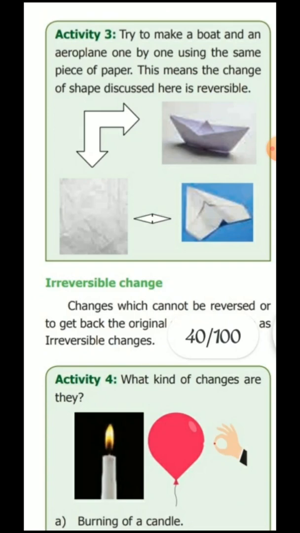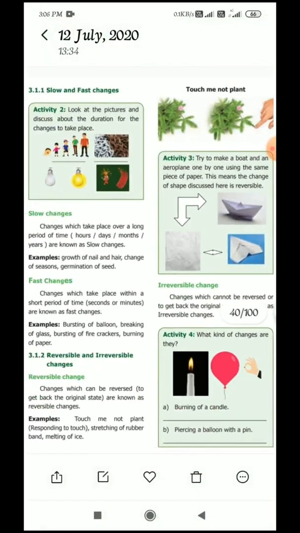Did you understand, children? Are you clear on this? First we saw slow and fast changes. Next was reversible and irreversible changes. Okay, children, today's class is over. Tomorrow we will see some other changes. Okay, thank you, children.